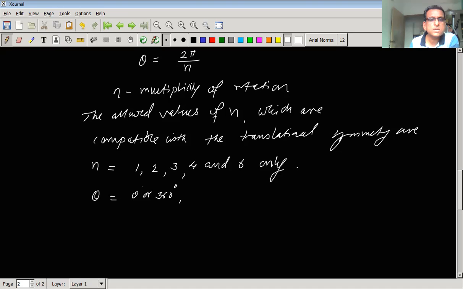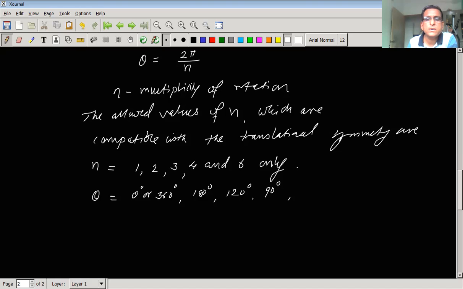For n equal to 2, 2 pi divided by 2, the 2 gets cancelled and only pi remains, so it is 180 degrees. For n equal to 3, theta comes to be 120 degrees. For n equal to 4, theta comes to be 90 degrees.